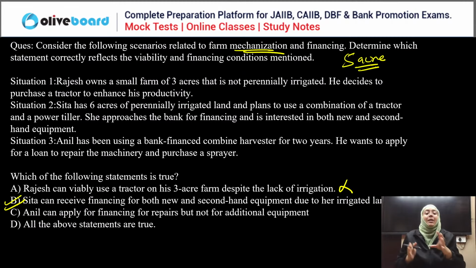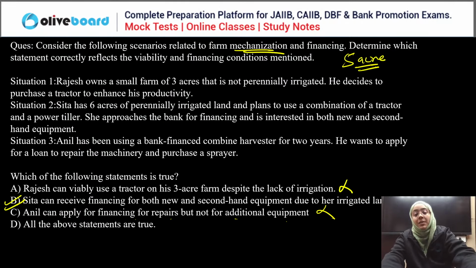Now Anil wants a loan under farm mechanization for repair of the machinery. Anil can apply for financing for repair, but not for additional equipment. So if we talk about the correct answer, yes, B is the correct answer. Good, everyone. Any doubt in this question?